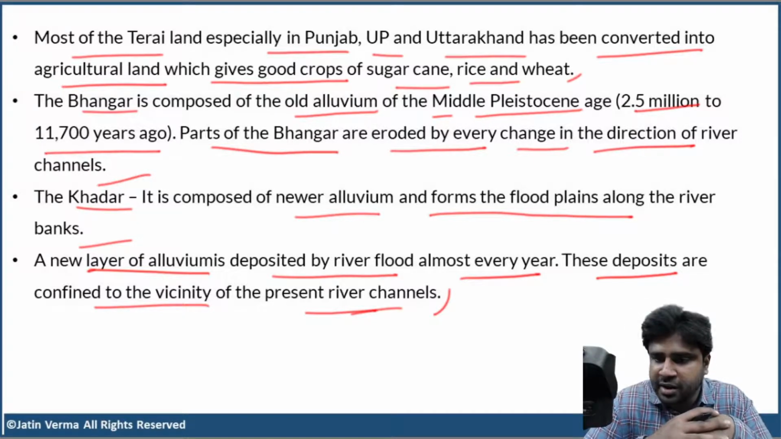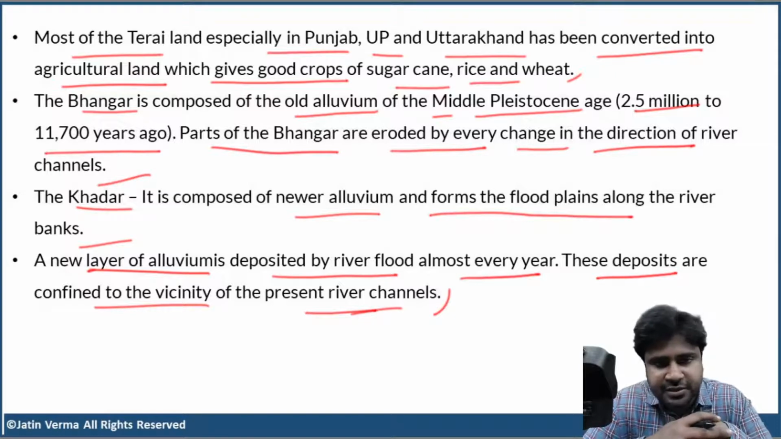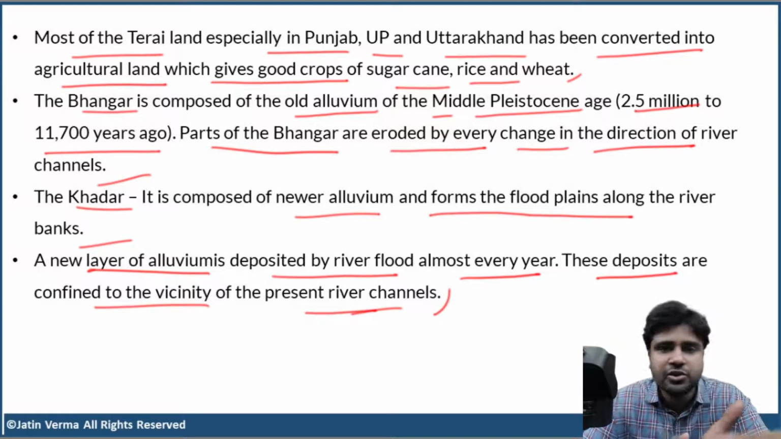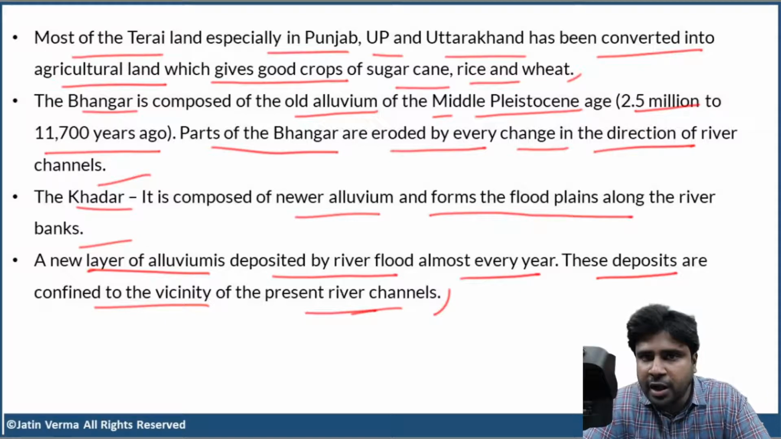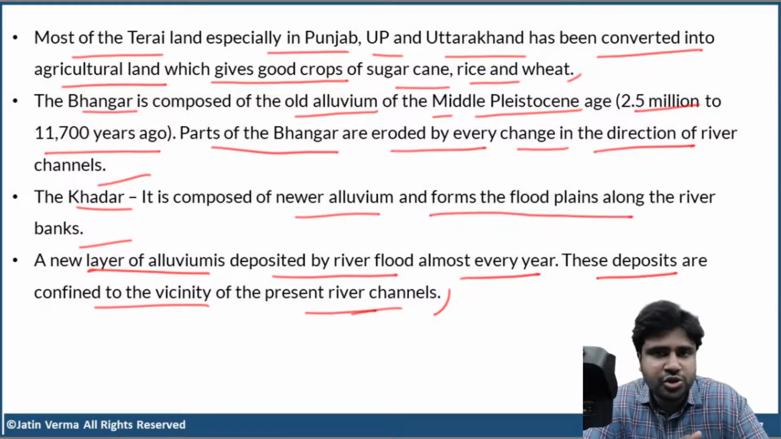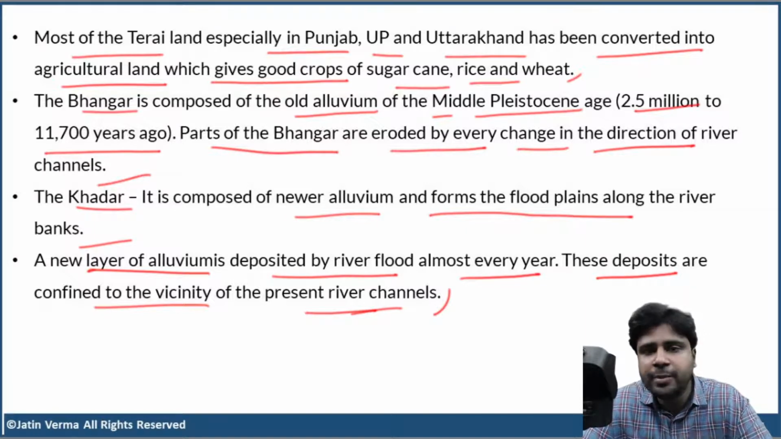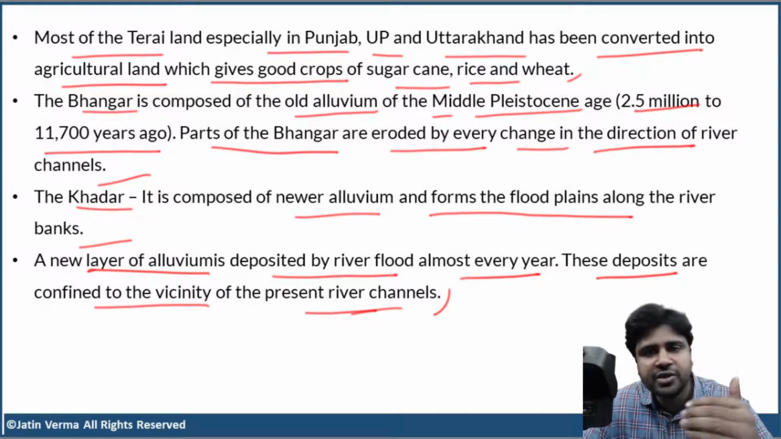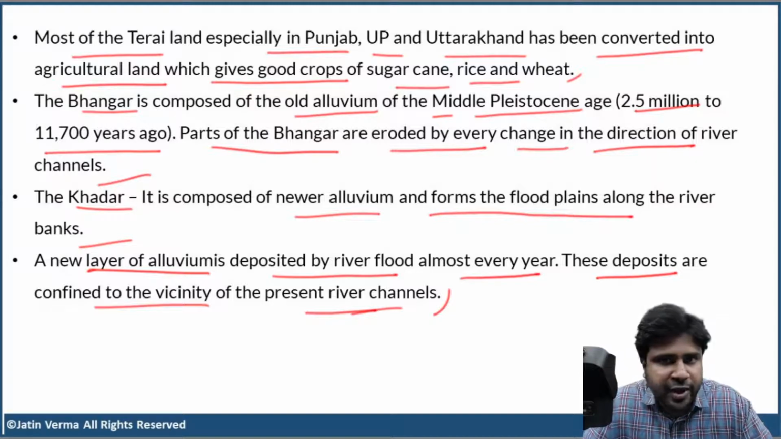Bhangar and Khadar are part of Terai, obviously, because Bhabar is huge rocks. You have Bhabar and you have Terai. Now, what do you mean by Bhabar? That forms the northern boundary of the Great Plain and the Shivaliks. Bhabar is all huge rocks, huge pebbles. As you cross that and move towards the south, you find tiny, fine particles. That is Terai. Now, Terai is of two types, Bhangar and Khadar.